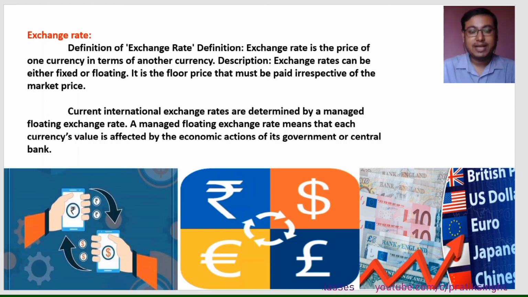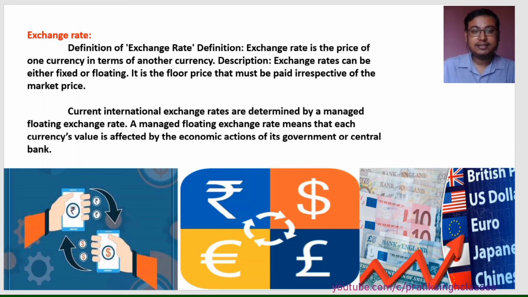In our country, our central bank, that is the RBI, has kept our exchange rate as a floating rate. That is why every day, every moment, the change happens in the currency from one country to another.